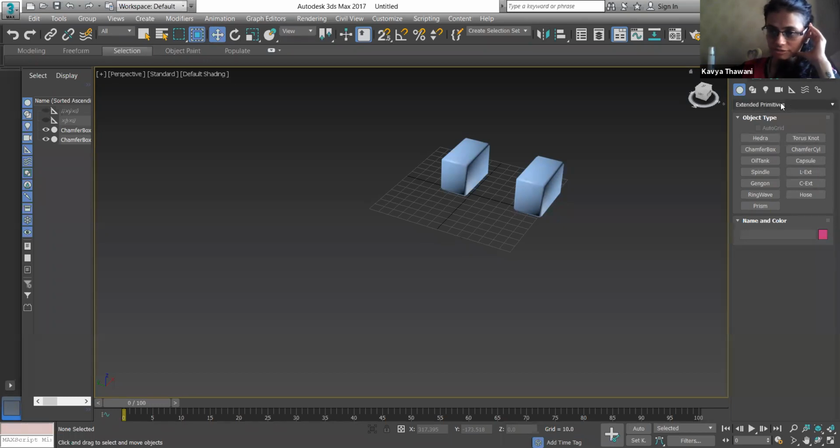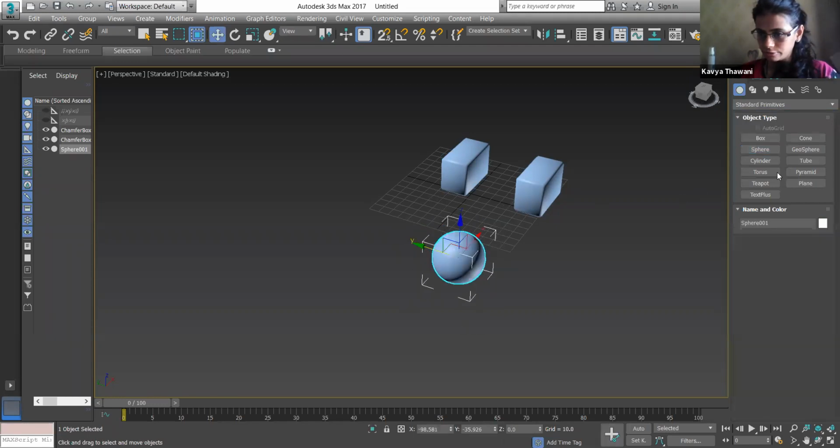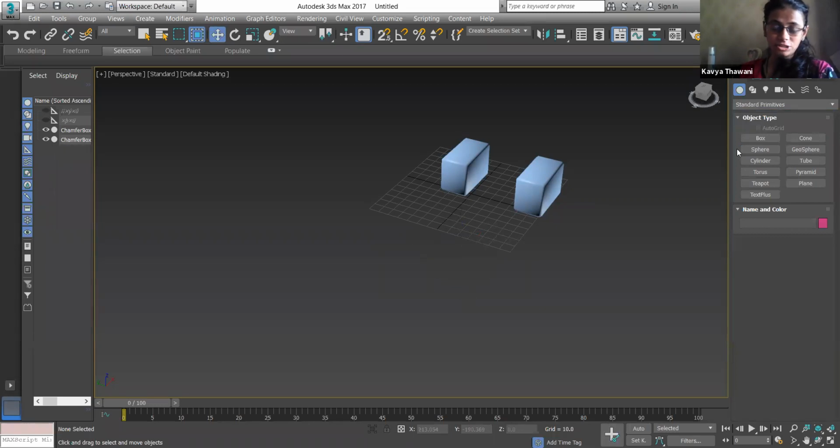We don't have the circle here. If we create a circular seating chair, we always create it in 2D, because there are a few objects which we don't have in 3D. So we always have to create a 2D object and then convert it to 3D.